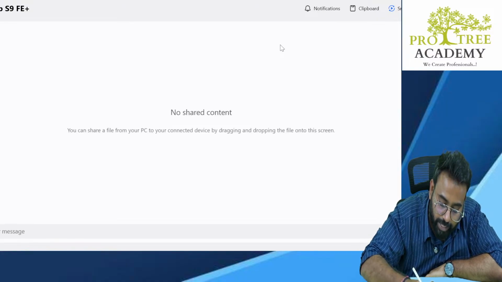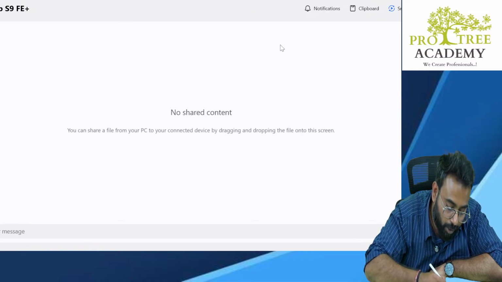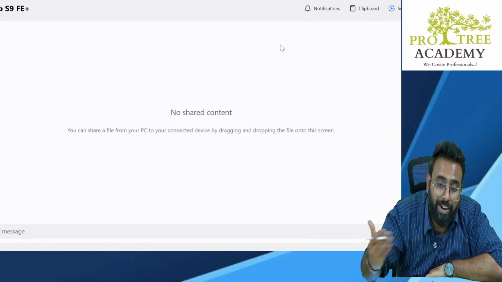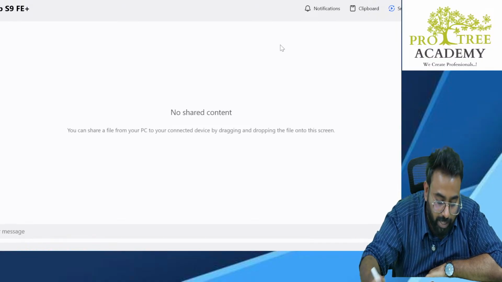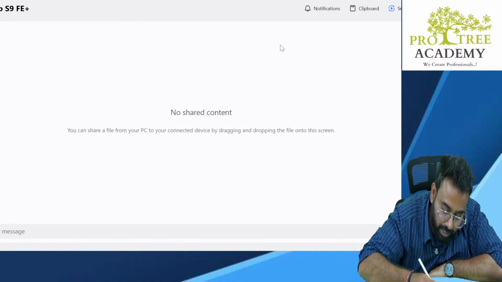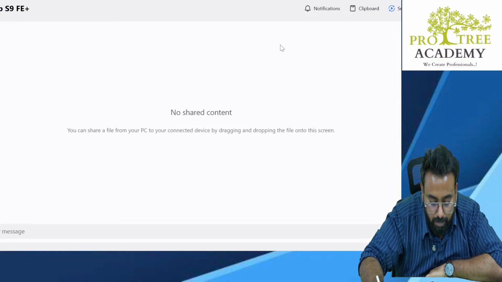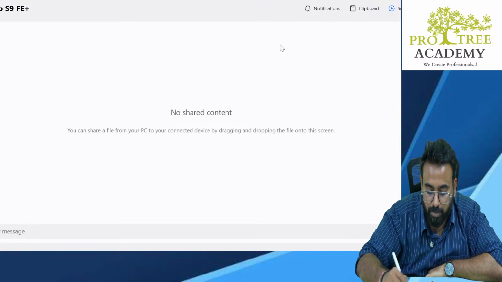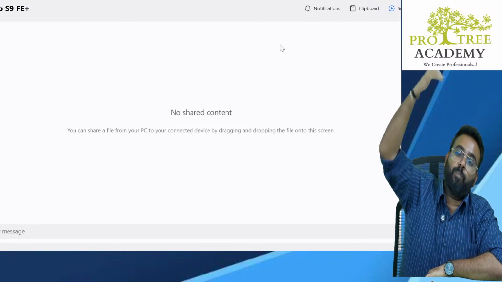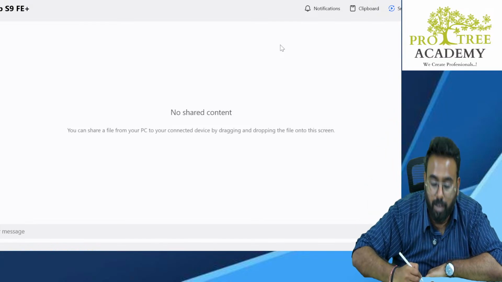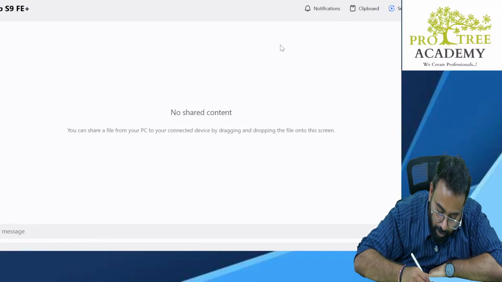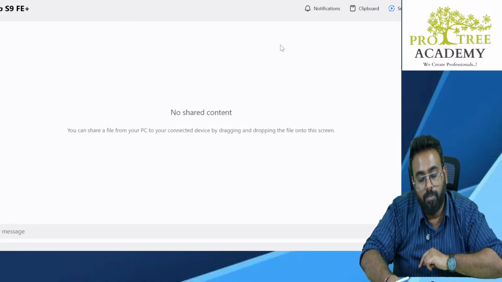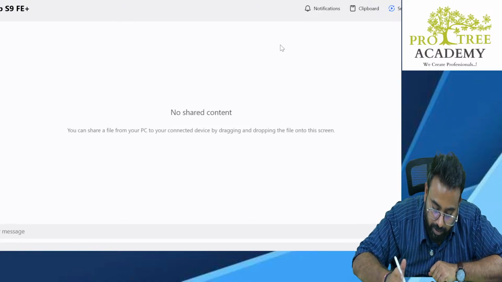Why should it not be shown in trading account? I have already explained you the reason. Because loss is not suffered due to trading activities. Loss is suffered due to non-trading activities, which was an accident. If loss was suffered due to non-trading activities, it will come in P&L account. Clear? So what we did, we just pushed the loss from here to here. To push that loss from trading account to P&L account, we pass this entry. After pushing it, we need to record it in P&L account, so we pass this entry. Clear? Everybody is understanding? Any doubts in this? Okay.